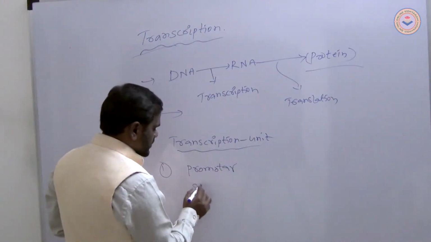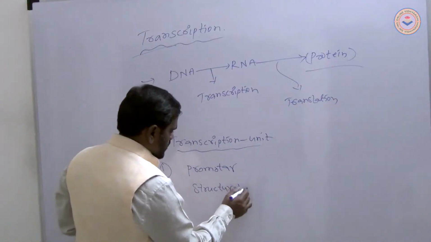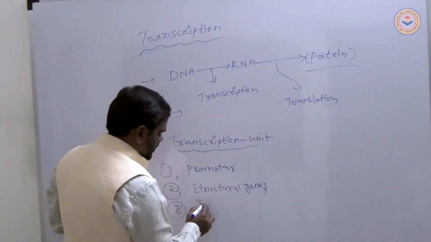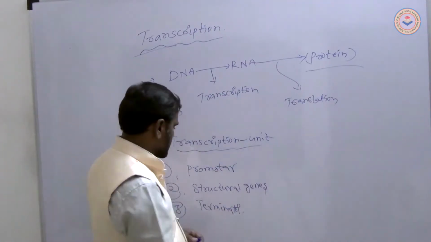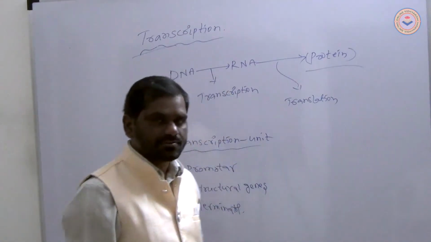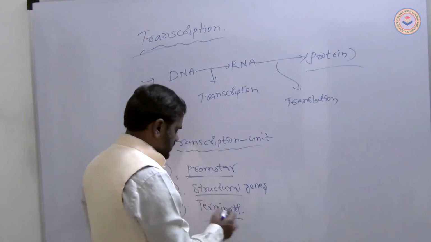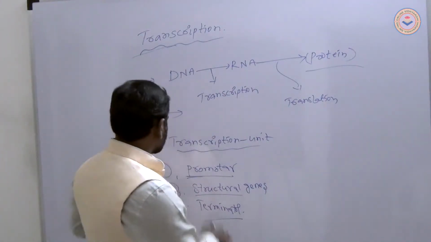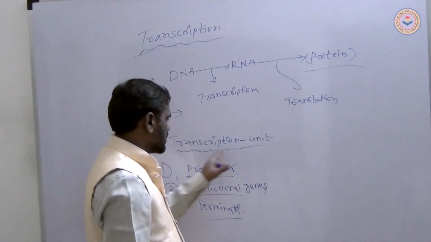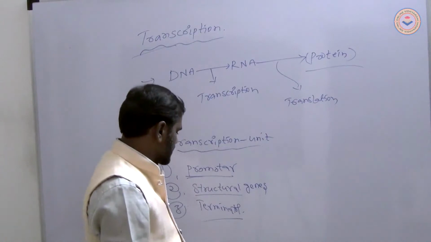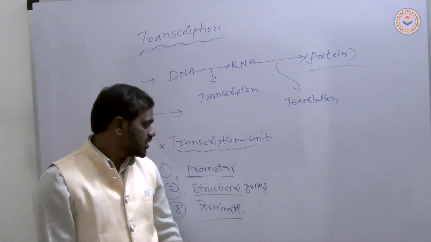Next, the structural genes. The next one is the terminator. Clear? Promoter, structural genes, terminator. This is the transcription unit. What is the promoter, what are the structural genes, and what is the terminator?